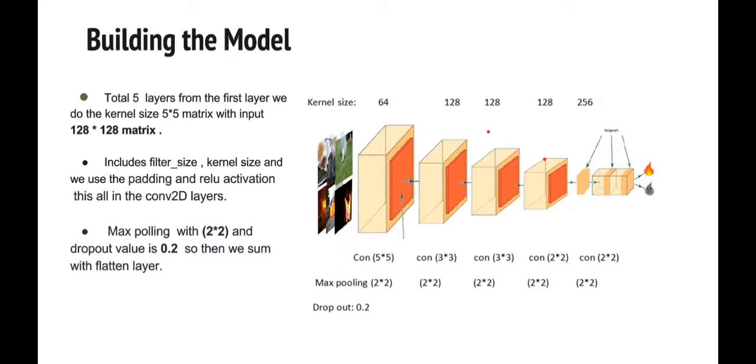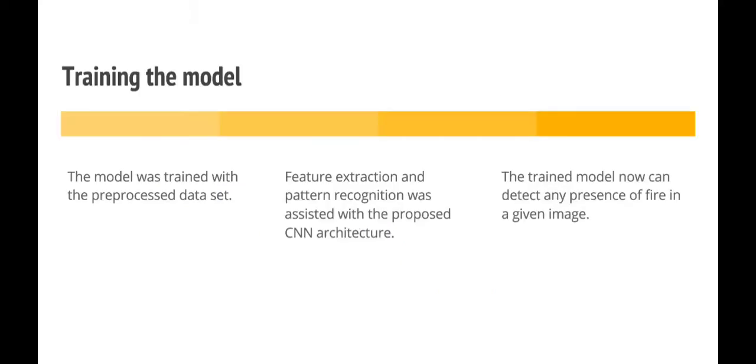And also here we use a dropout value of 0.2, and finally we sum with the flattened layer for the resultant fusion matrix. So the flow in the CNN forward will be like input layer, convolution layer, ReLU, and then max pooling, and then again convolution layer, ReLU, pooling, and flatten, and finally the softmax function.